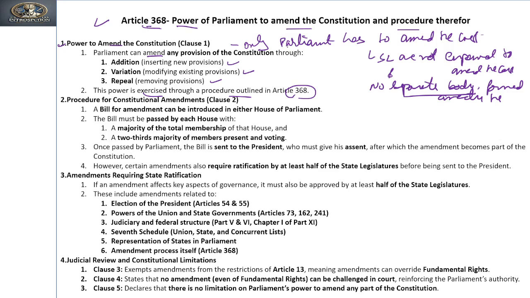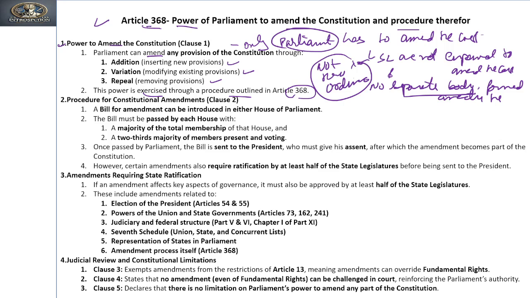Clear? So it is only by the Parliament. It also means the constitution cannot be amended through an ordinance also. Right? So an ordinance can also not amend the constitution. Clear? So this is clause 1 of the 368.